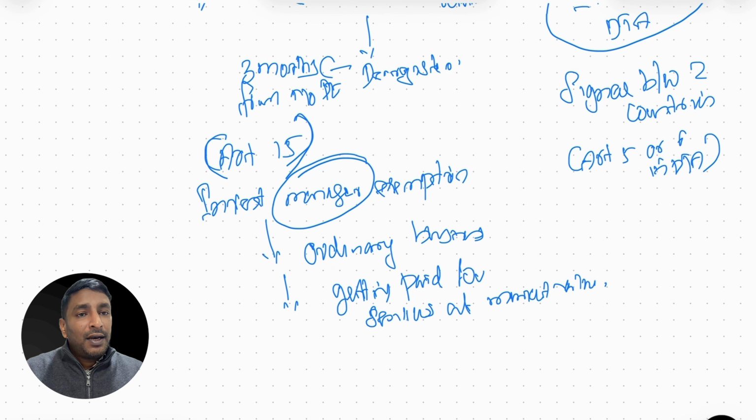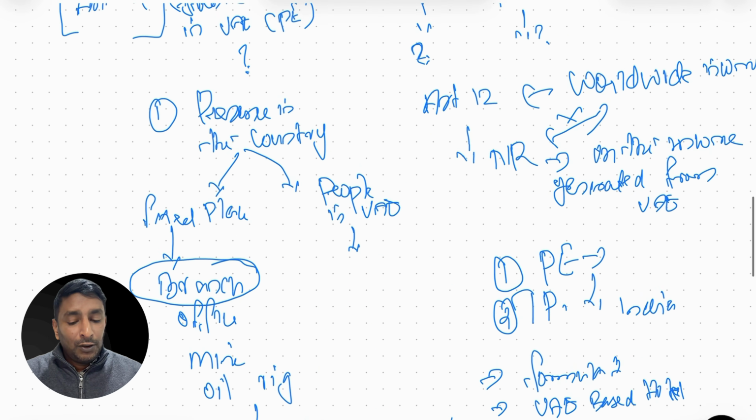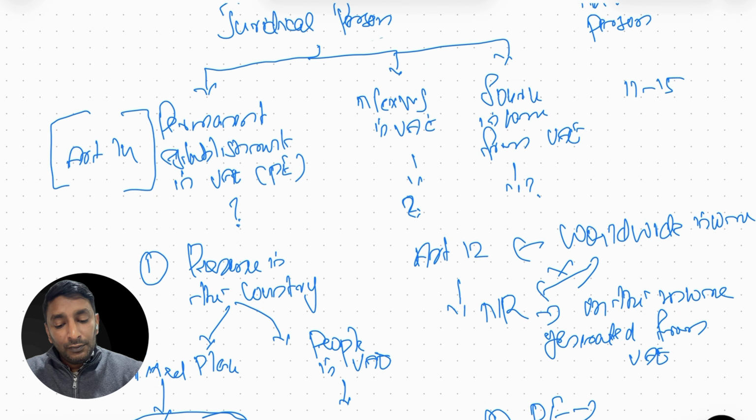Just because someone is managing a foreign company's investment and these conditions are satisfied, then it is not a PE. This is what is explained in Article 15 of the UAE Corporate Tax Law.